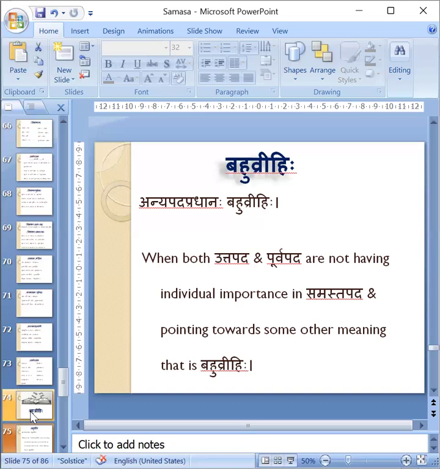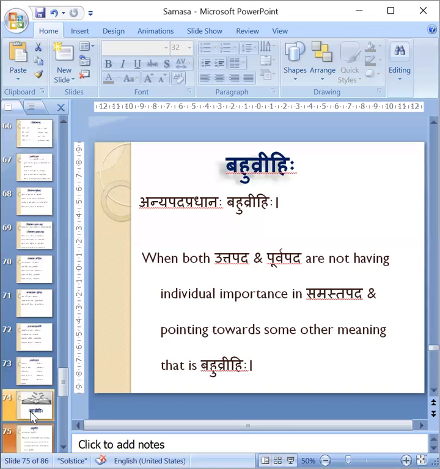Therefore, we can easily identify these Visheshanas. Visheshana is one more topic which is asked in the MCQs as well as in fill in the blanks or in sentence making. Therefore, we learned Visheshana in detail last class. When those Visheshanas join and make samasa, they will create Karmadharaya Samasa.